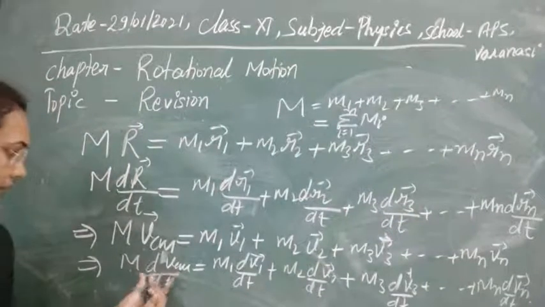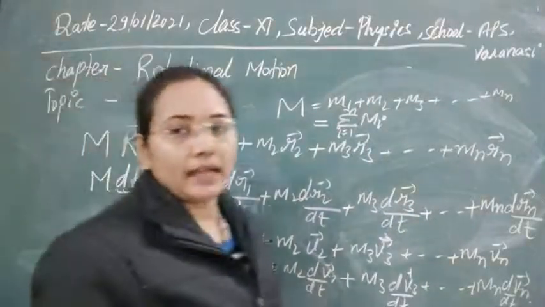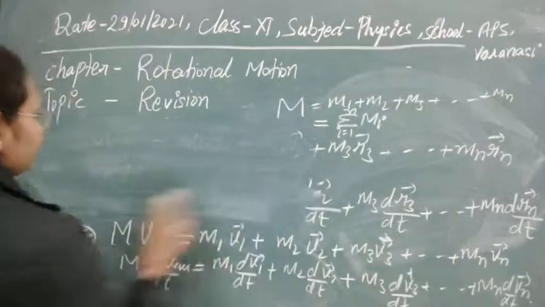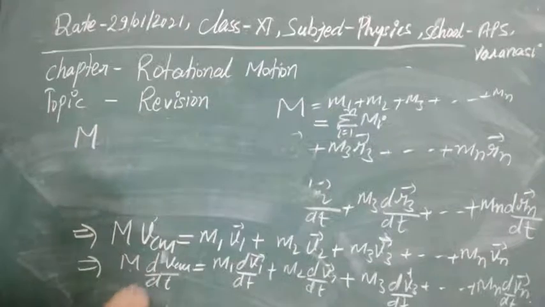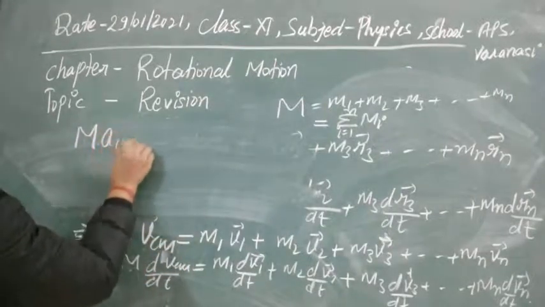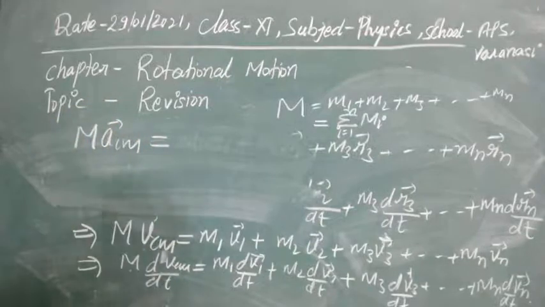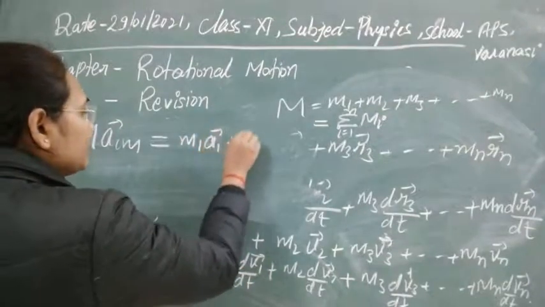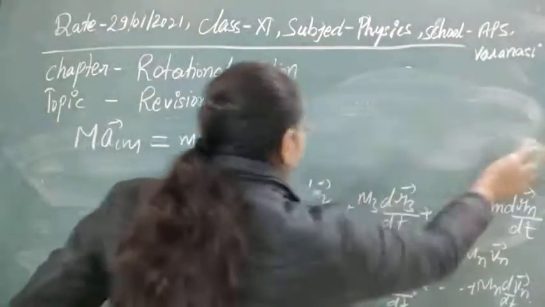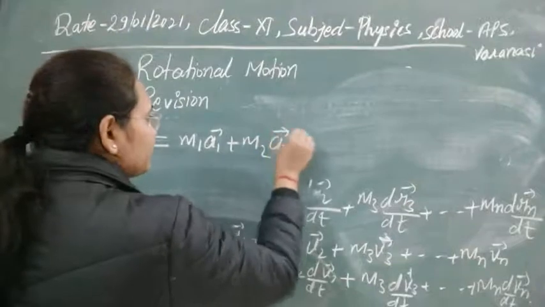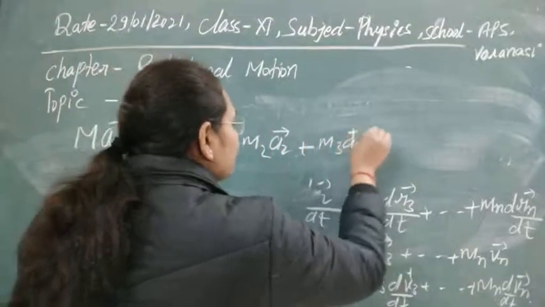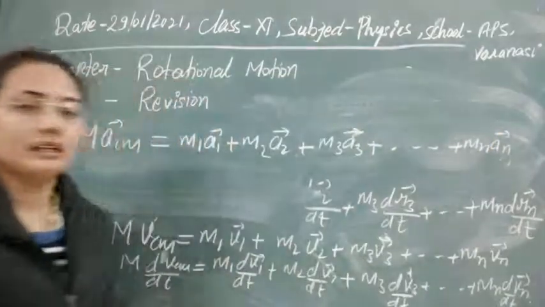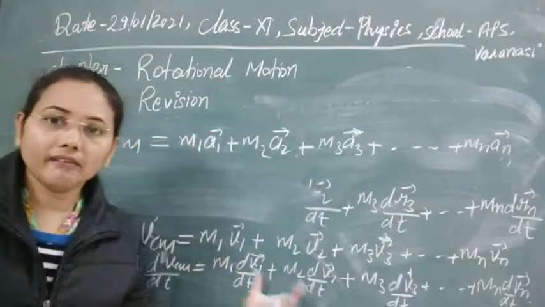Obviously here the rate of change of velocity is the acceleration. So in place of this we can write the acceleration of the center of mass, that is, of the whole rigid body, as ACM. It is equal to m1 times the acceleration of the first particle, plus m2 times the acceleration of the second particle, and so on up to mn an. Clear?